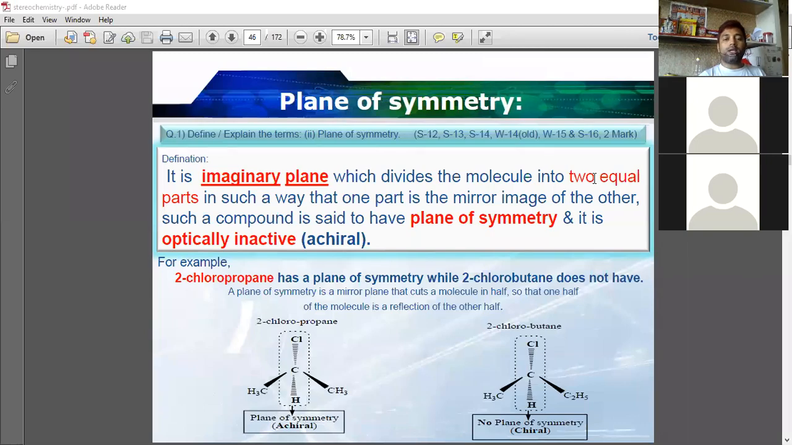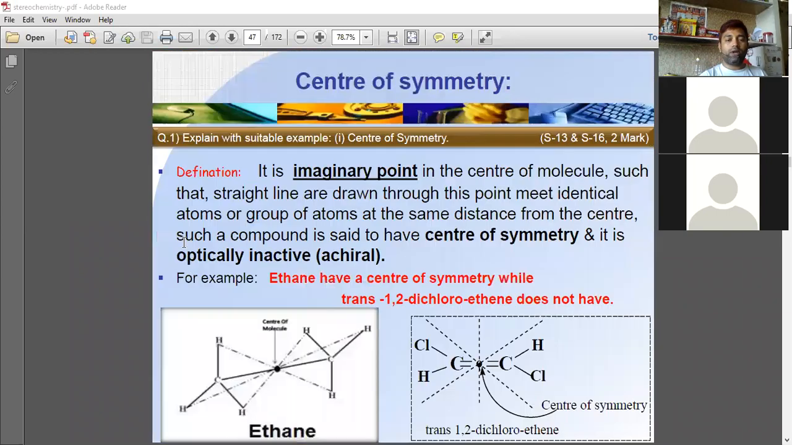Such a compound is said to have a plane of symmetry, and it is optically inactive. It means it is an achiral compound. For example, we see here